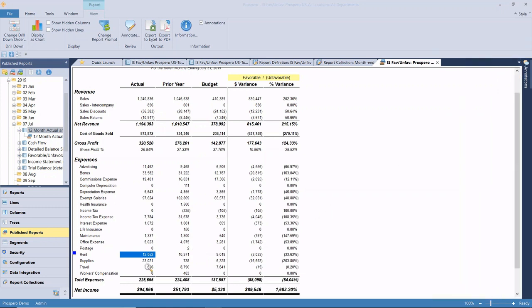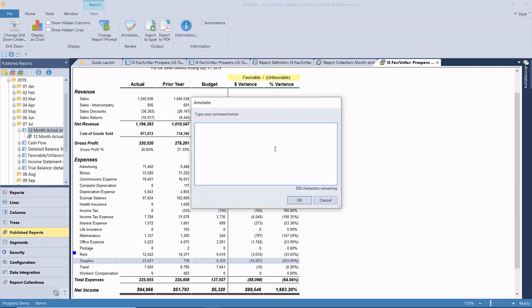We have a similar situation here in supplies. Notice how the supplies is 23,000, but we only did $700 last year, and we only budgeted about 6,000. So if we wanted to add another annotation here, I'm just going to right-click, annotate, multi-year purchase at discount, for example.